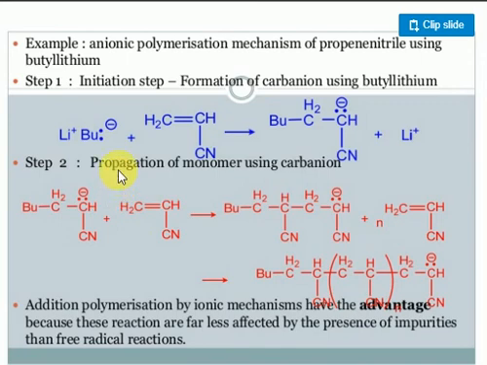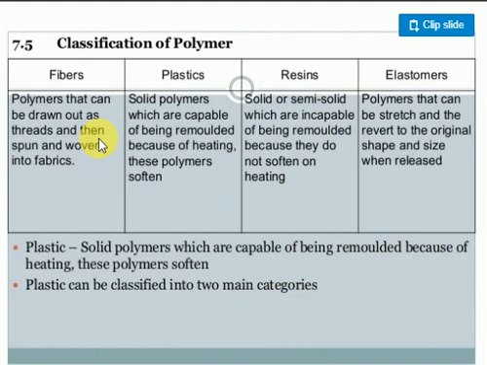Next, look at the given anionic polymerization example. Here a lithium negative charge is there. It is added to acrylonitrile. The negative charge comes, and this negative charge will again be added here. The reaction will be continuous. Clear? So just check the textbook; you will get a very clear idea. Okay, students, once again, the lithium butyl will come and the negative charge will again be added here. This is how the reaction is classified.